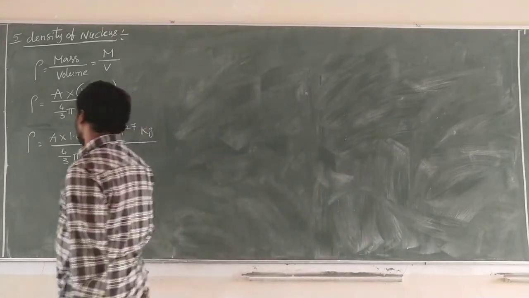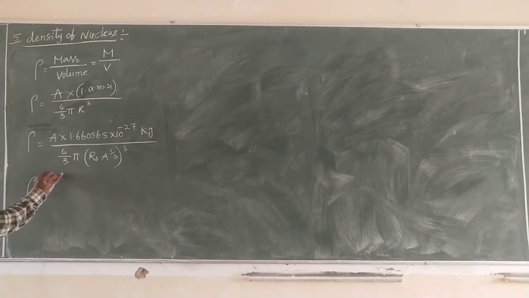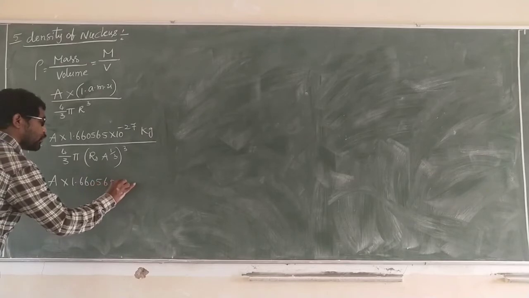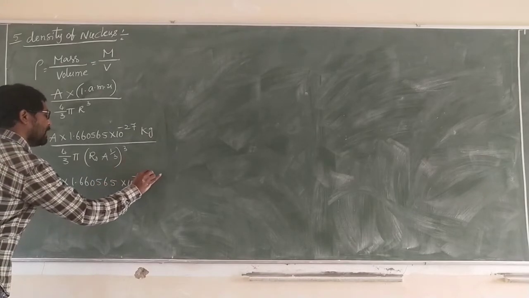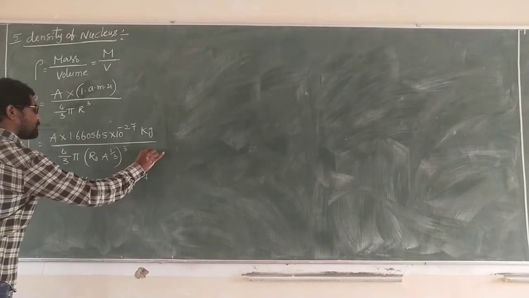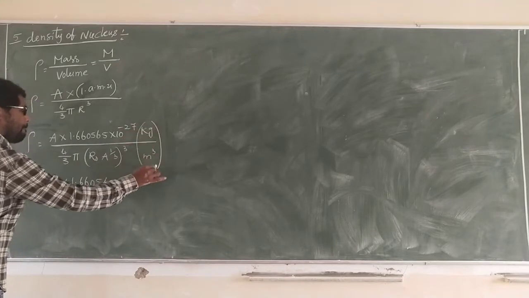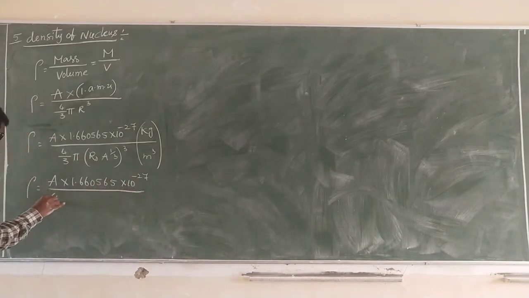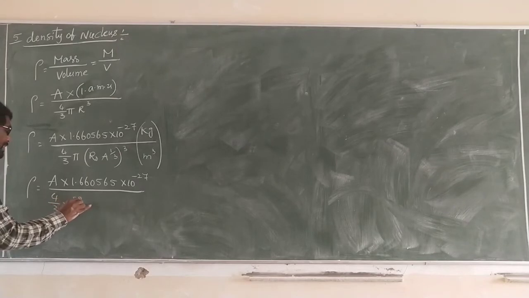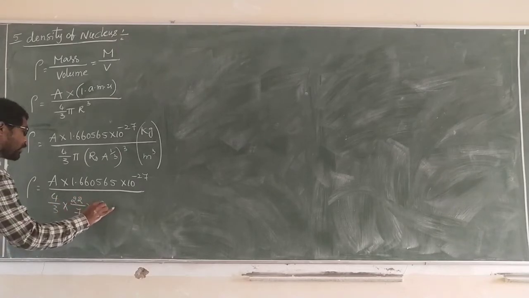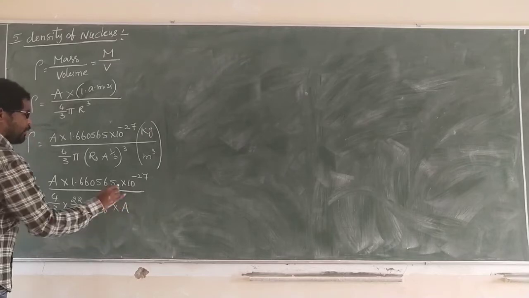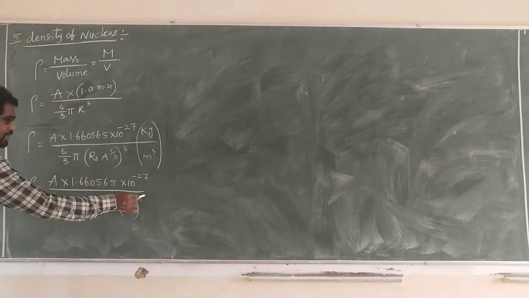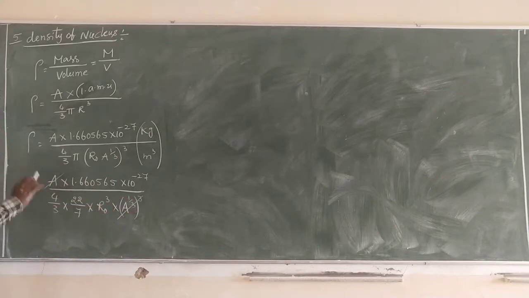From this equation, rho is equal to A into 1.660565 into 10 power minus 27, divided by 4 by 3 into 22 by 7 into R0 cubed into A to the power 1 by 3, whole cubed. This is A, and this is A.